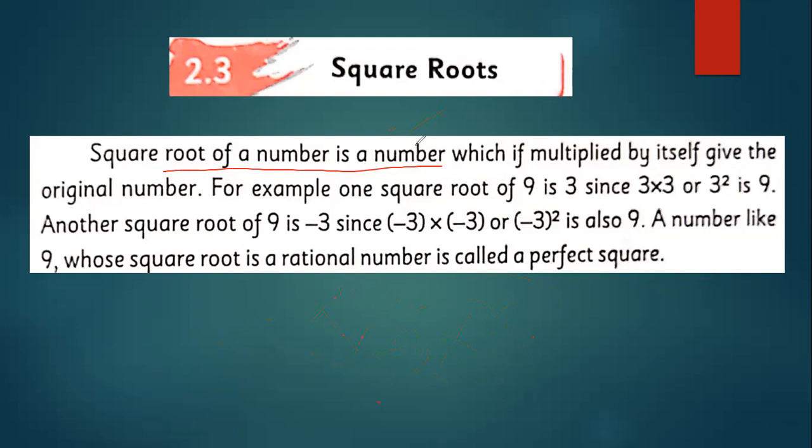Now a number like 9 whose square root is a rational number is called a perfect square. For example, if you are checking 18, what is the answer of the square root of 18?